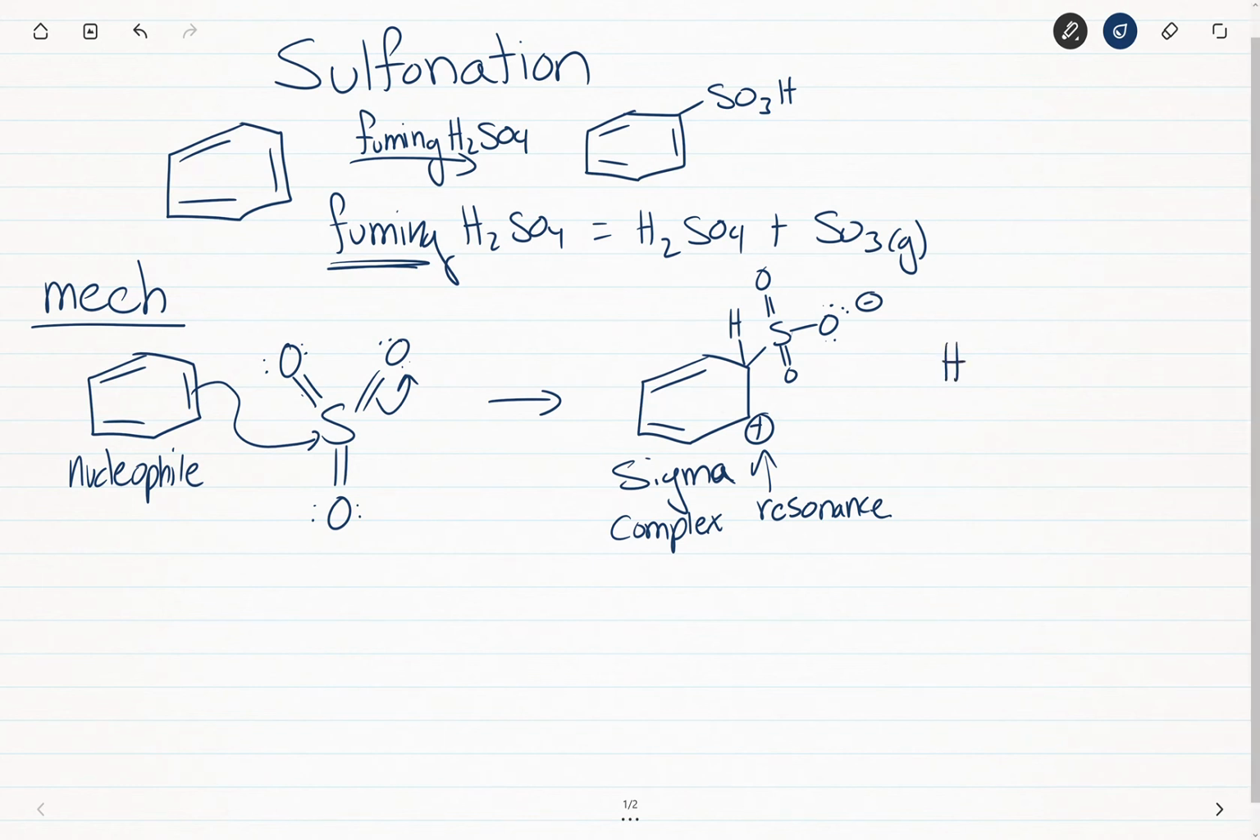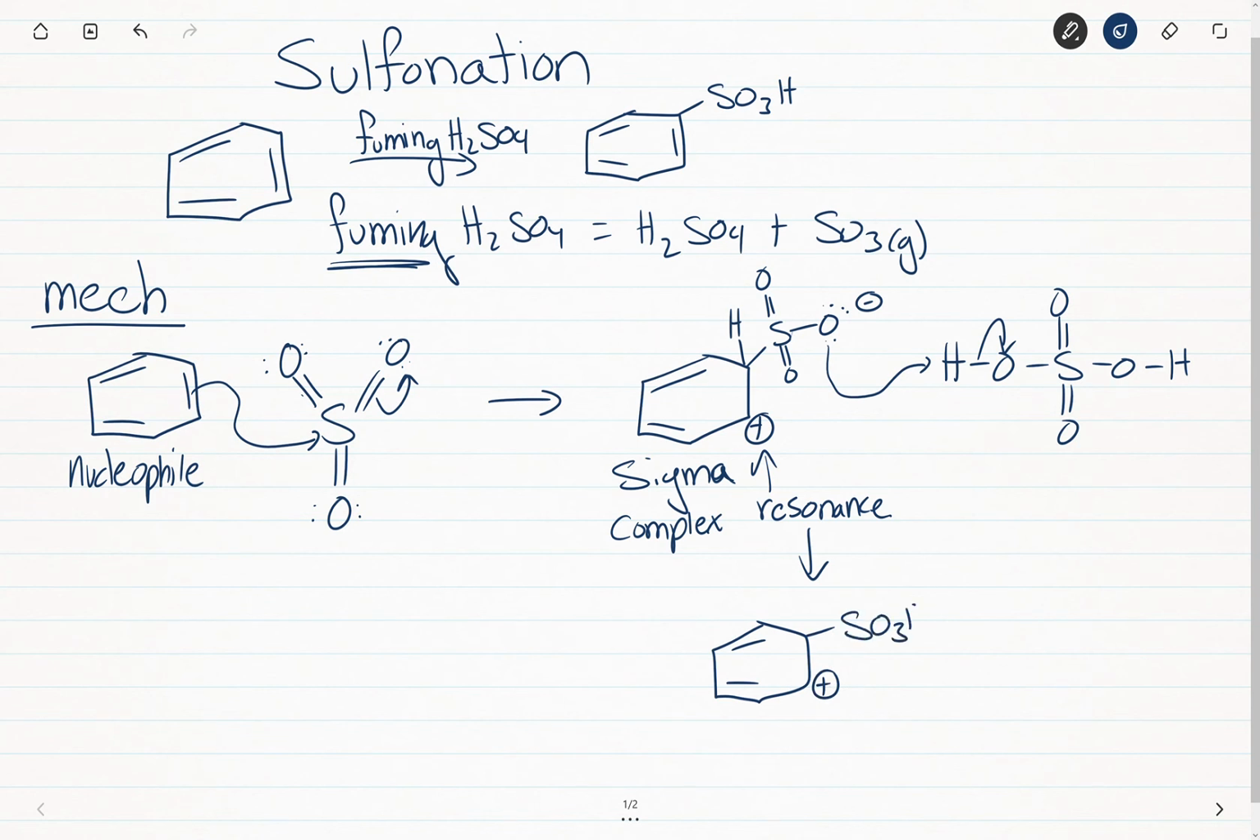What's going to happen is we are going to have to fix that negative charge on that oxygen on the sulfur that was substituted onto the benzene ring. So we're going to deprotonate our sulfuric acid. We form SO3H, still sigma complex.